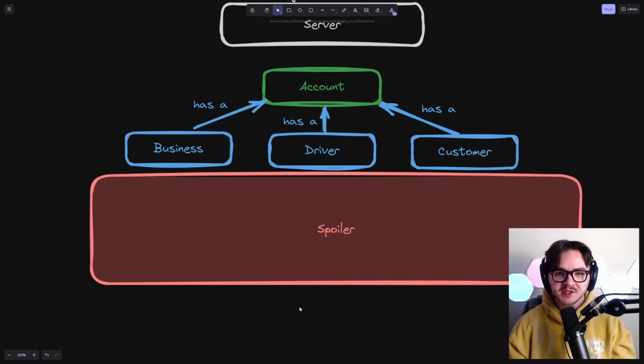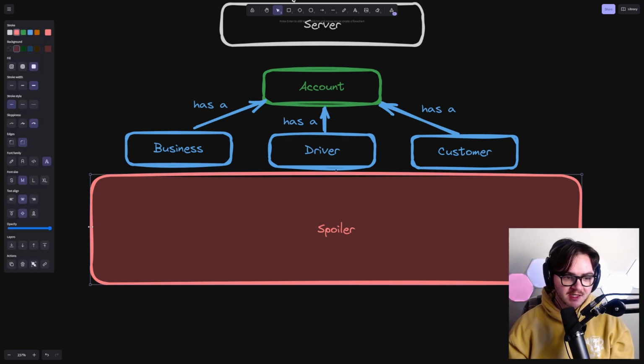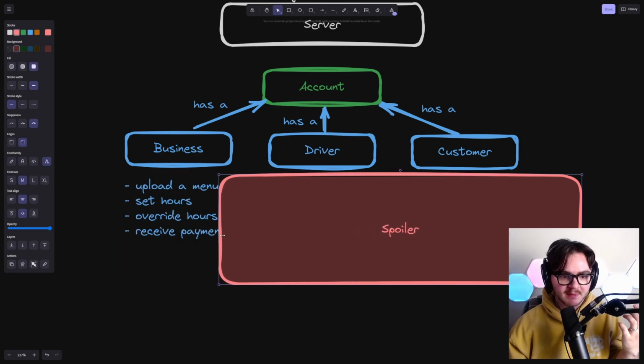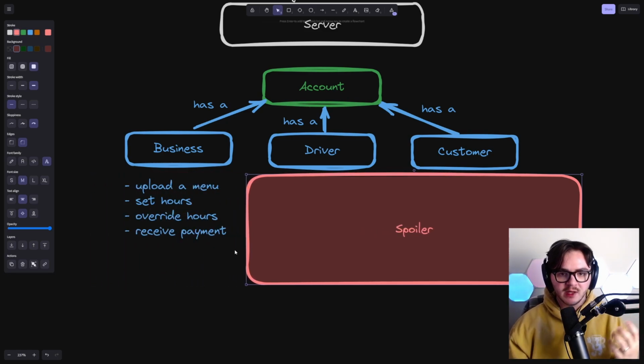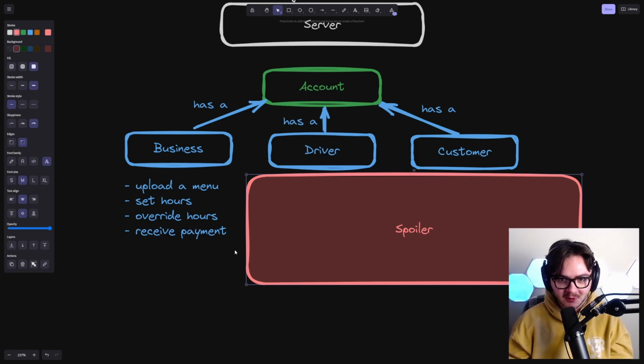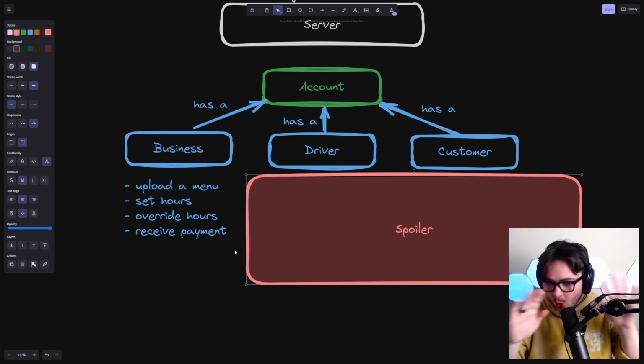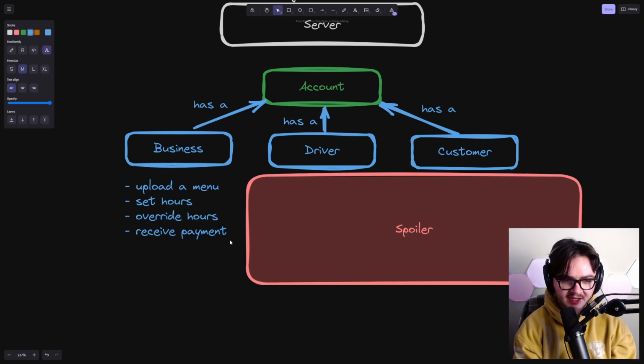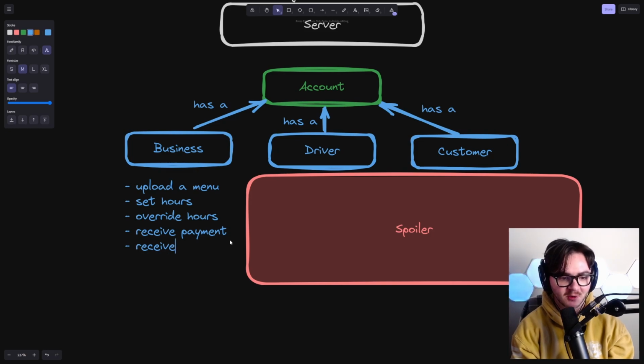All right, so which use cases are we going to build for these different account types? So we've already talked about the fact that businesses need to be able to accept orders. So what does that mean? We need to be able to upload a menu. We need to be able to set hours. We need to be able to override those hours in case for an emergency we need to close. And then we need to be able to receive payment for the fact that we've just had people order food. That's pretty much the gist as a total MVP. Oh, and obviously we need to be able to actually receive those orders.